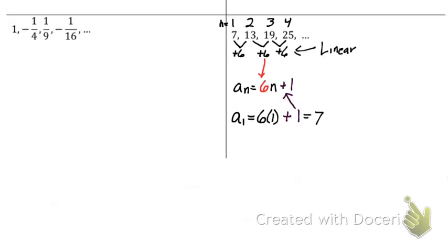Alright, next one. We have a whole bunch of fractions, so I'm going to probably turn this 1 into 1 over 1. I'm also going to note that it's alternating between negative and positive. So since it's alternating negative to positive, I'm going to need that negative 1 to some power.